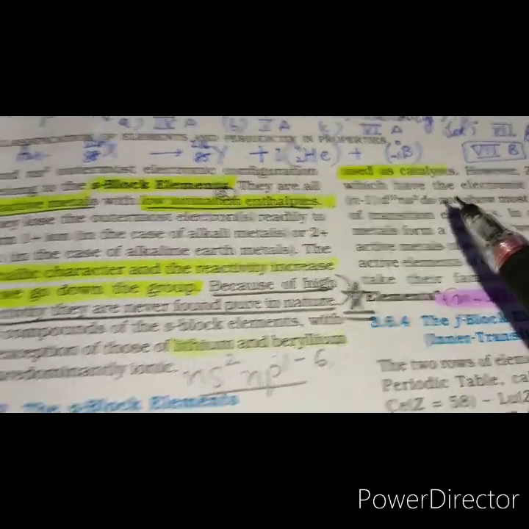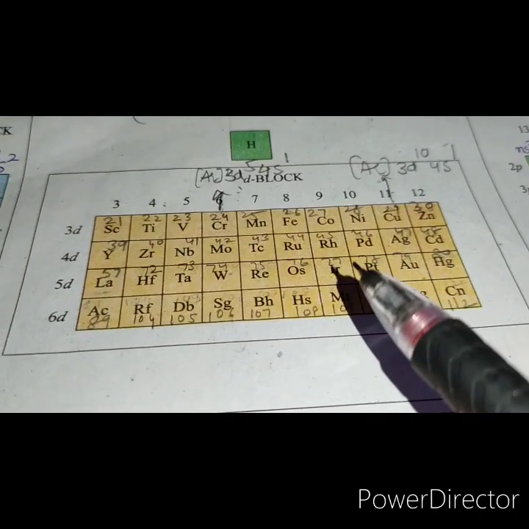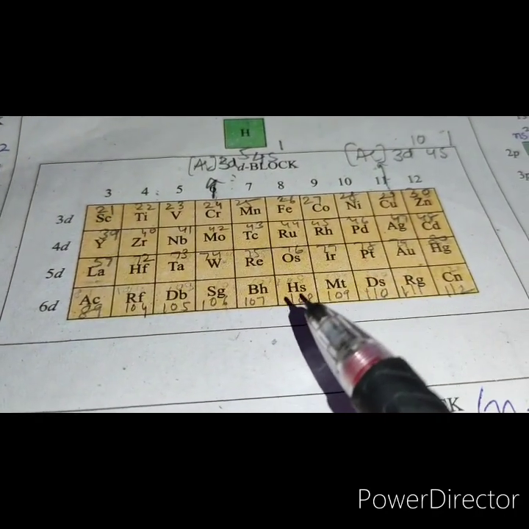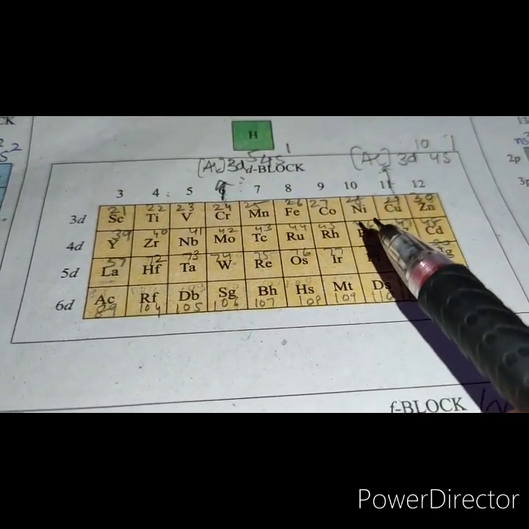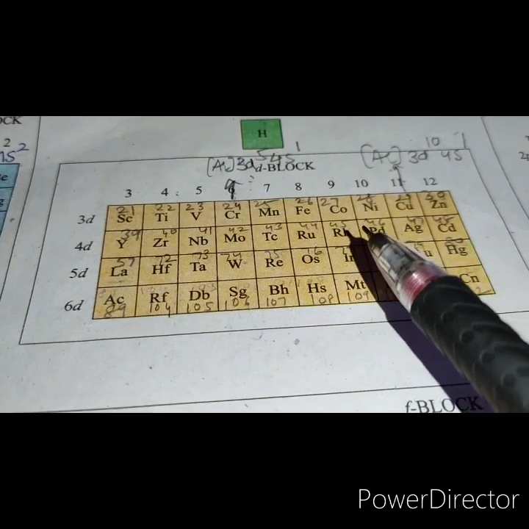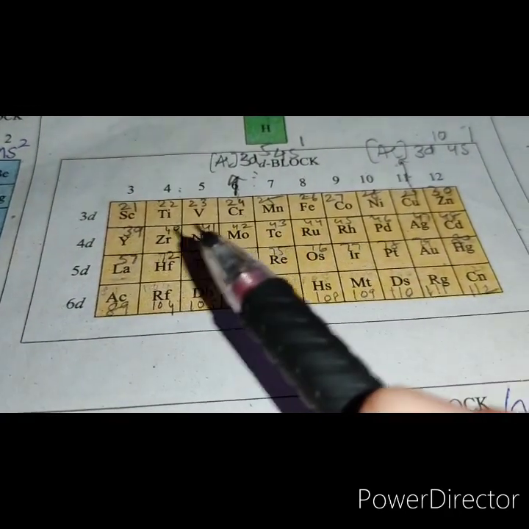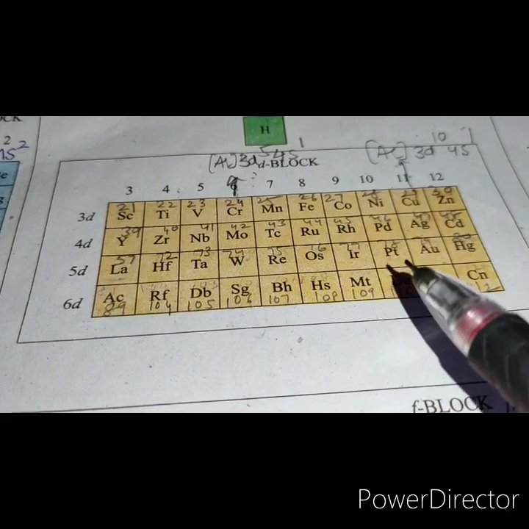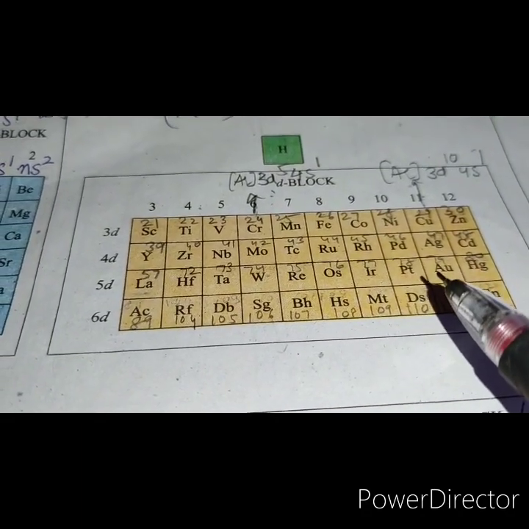For example, we can see here the elements such as nickel, cobalt, chromium, vanadium and platinum, they all are used as catalysts.